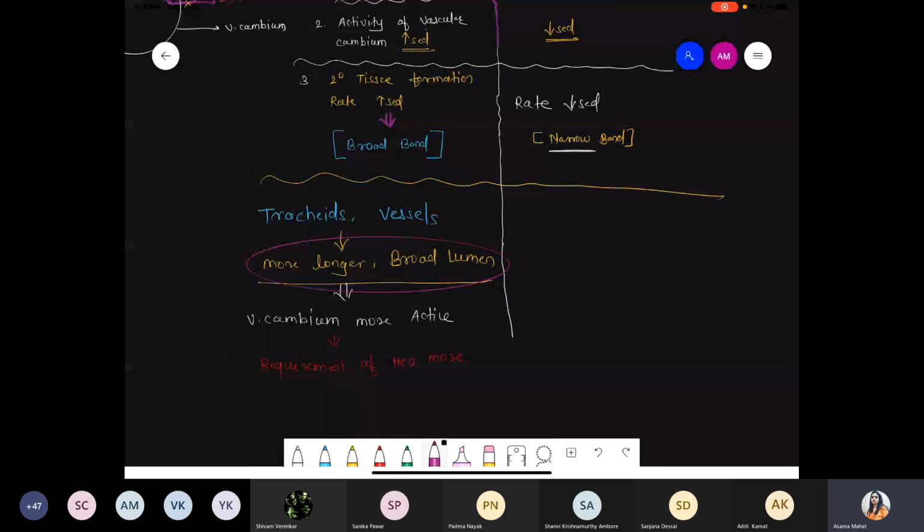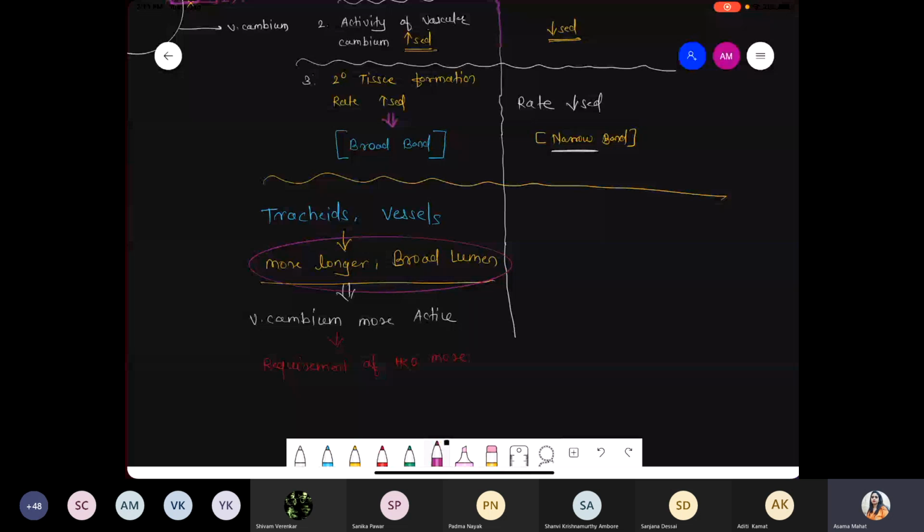Because tracheids and vessels are the major tissue responsible for water conduction, if they have broad lumen, it means they are more active, because vascular cambium is showing more activity, they require more water and more food. So for the requirement of more water, the cells become longer and the lumen becomes broad. Simple.